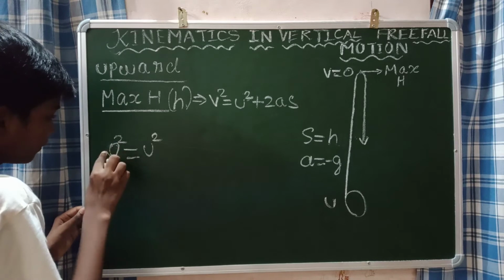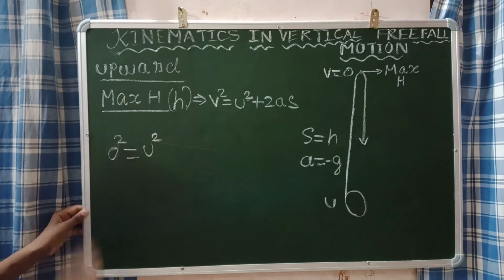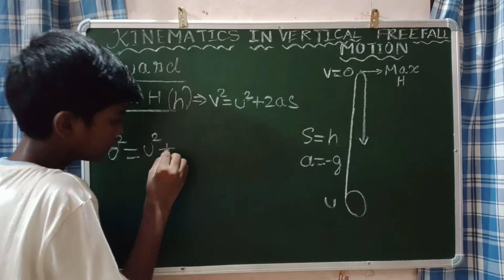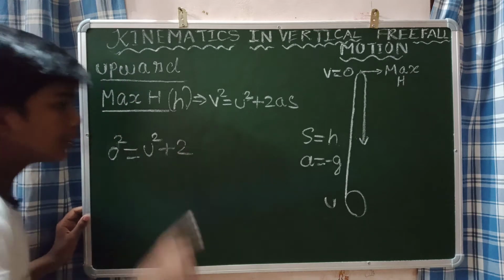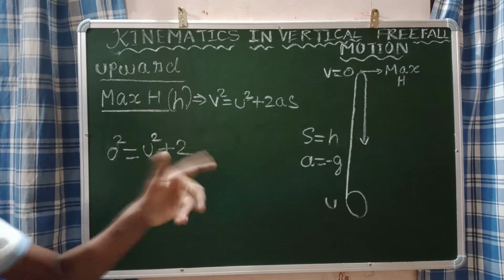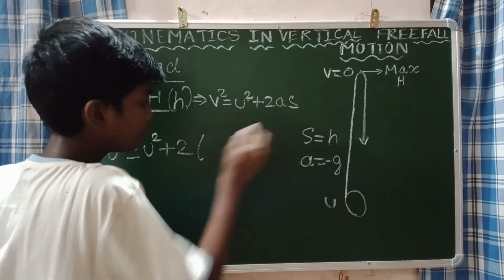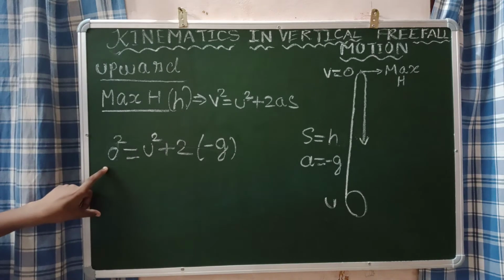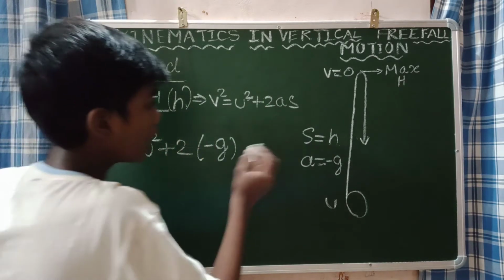So 0 square is equal to u square plus 2as. 2 into acceleration. What is the acceleration? Acceleration is minus g. So 0 square is equal to u square plus 2 into minus g, and what is the displacement?